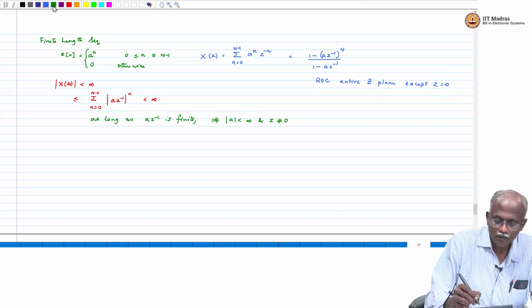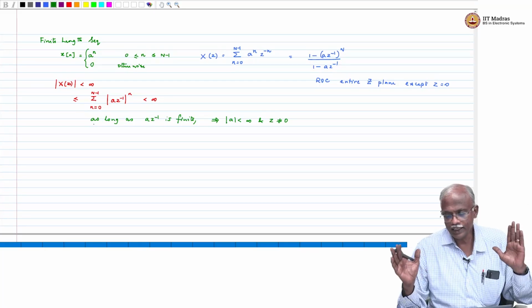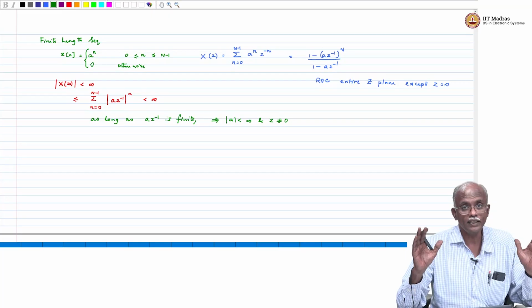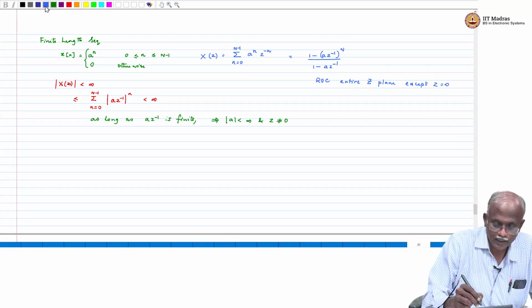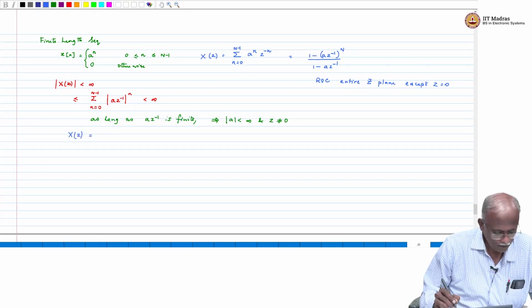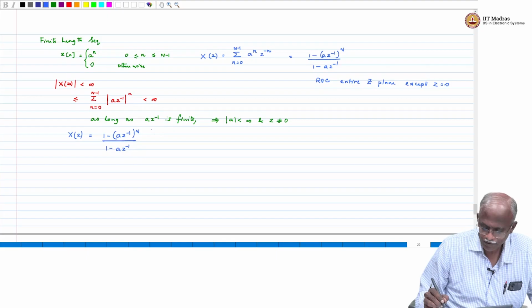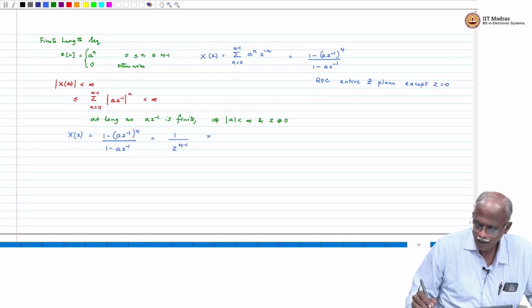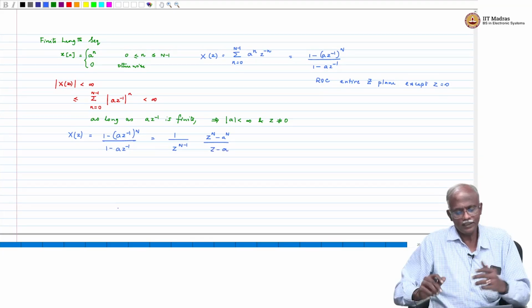Okay. Now, I would like to understand the poles, zeros and the region of convergence and all of that in a little bit careful manner. X of z, if you write down this expression, 1 minus a z inverse raised to the power n over 1 minus a z inverse, if you simplify it, you will get 1 over z power n minus 1, z power n minus a power n divided by z minus a. Just simplifying this expression.